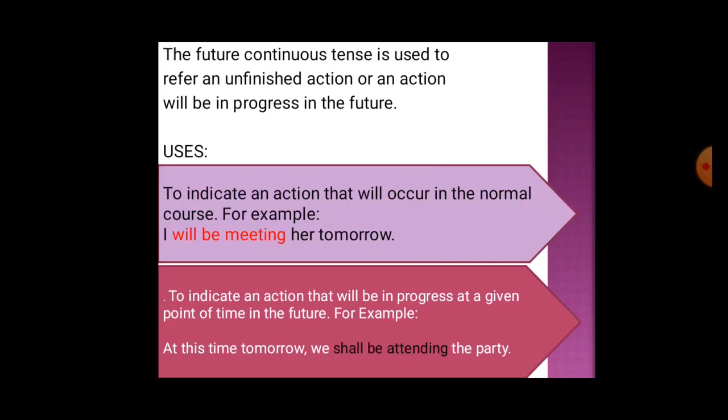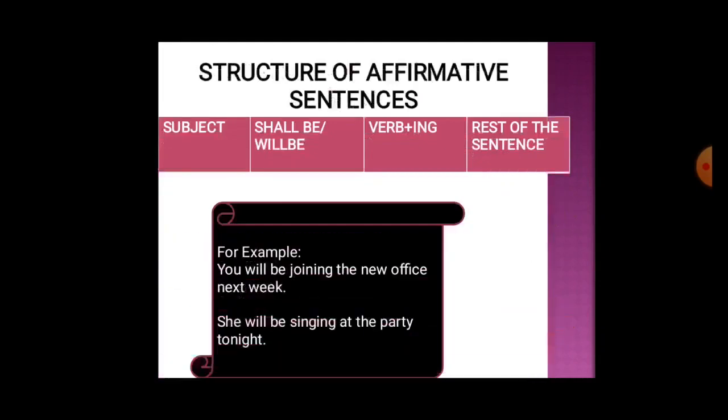Then it is also used to indicate an action that will be in progress at a given point of time in the future. For example, at this time tomorrow, we will be attending the party. Now the structure is subject, shall be or will be, present participle and rest of the sentence. So in an affirmative sentence, we use subject first, then shall be or will be, and then present participle.